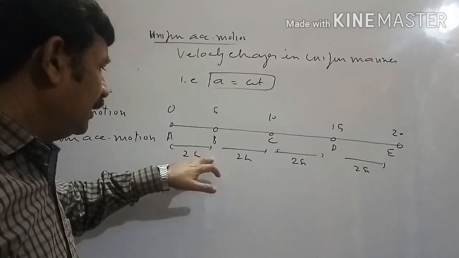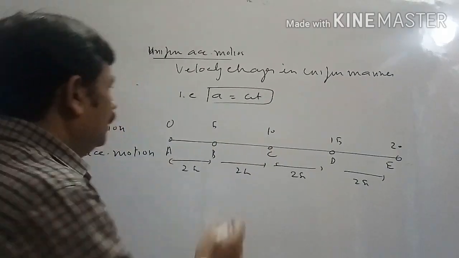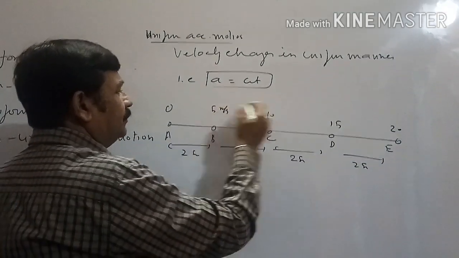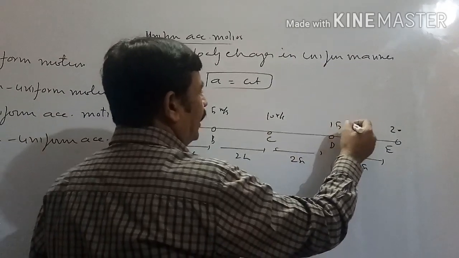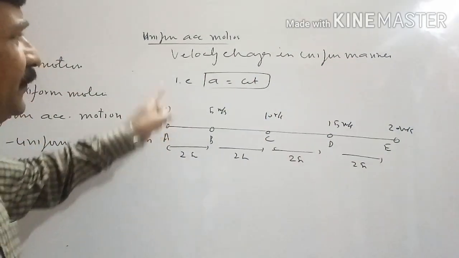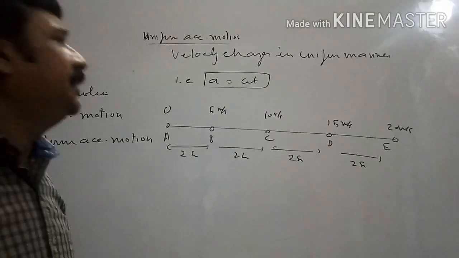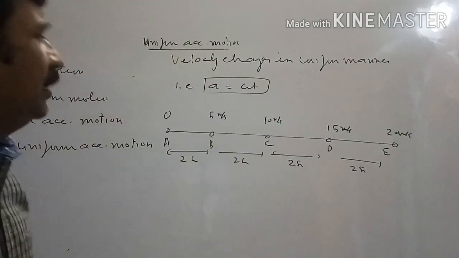Here in this time interval change is 5, in this time interval change is 5, in this time interval change is 5. In all the time intervals velocity change is equal. So when the body's velocity change is uniform, the body will have constant acceleration, and motion will be uniform accelerated motion.